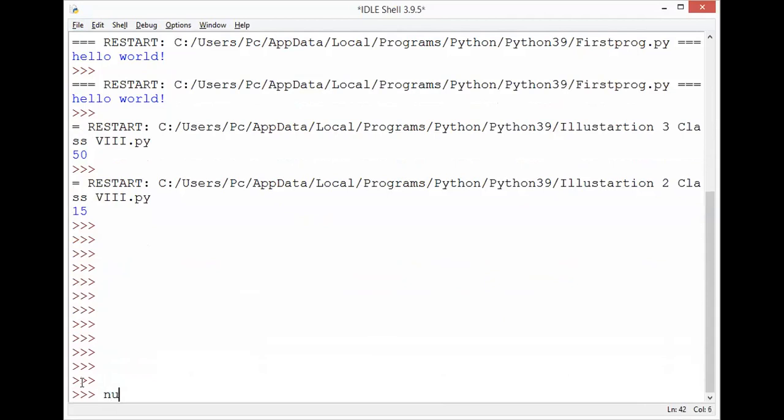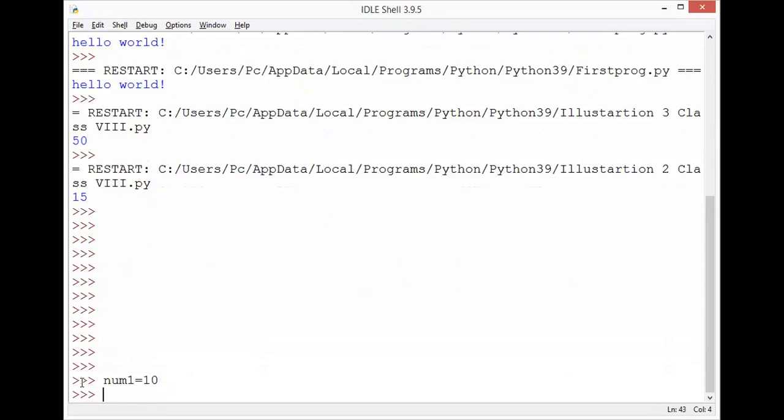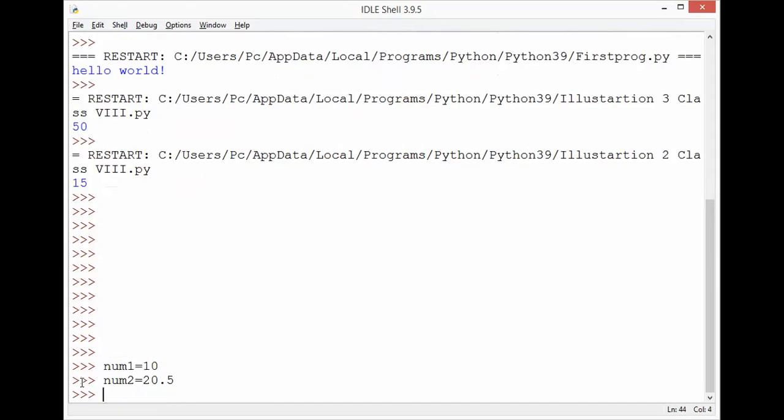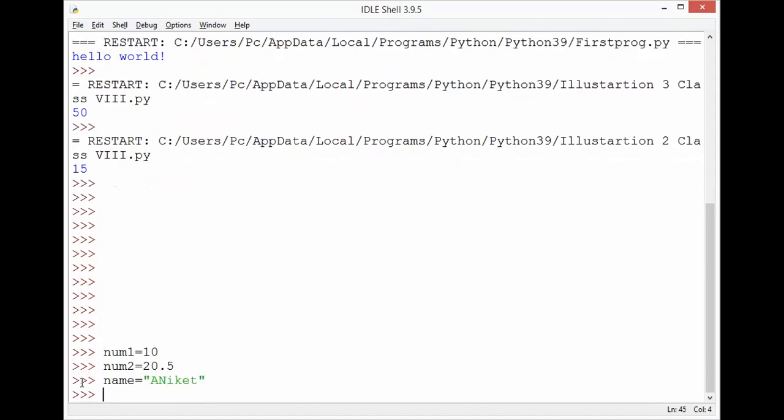So if I write num1 equal to 10, we know it is an integer data type. If I write num2 is equal to 20.5, it is a kind of float data type, means decimal data type. If I write name equal to Aniket, it is a kind of set of characters, means string. It is a string data type. If I write name1 equal to Ankit with single quotes, then also it will accept.